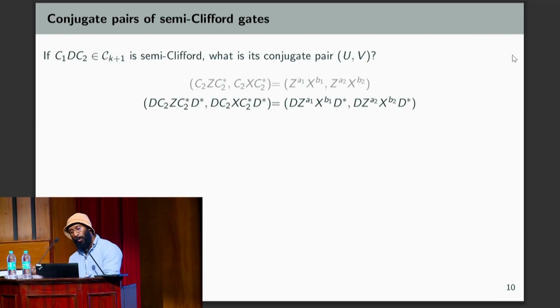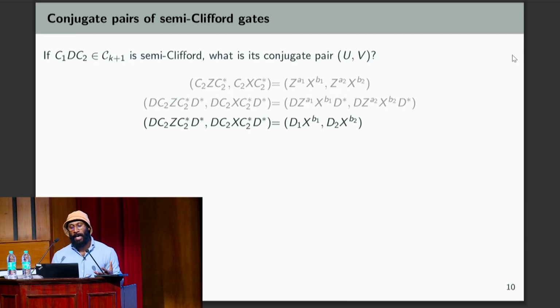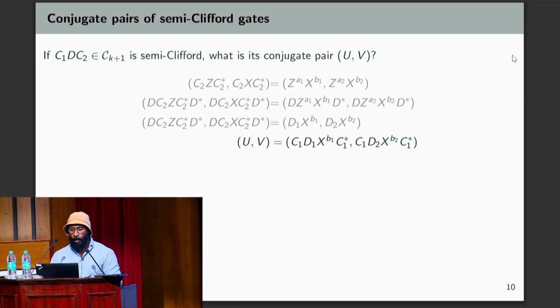Then if you conjugate those two gates by d, you can commute the d through the z, and you can commute the d through the x, and that changes one of the d's. But what you end up getting is some diagonal gate times a power of x. Okay. Now, if we conjugate all of that by C1, we have this nice simple form where you have a diagonal in both u and v.